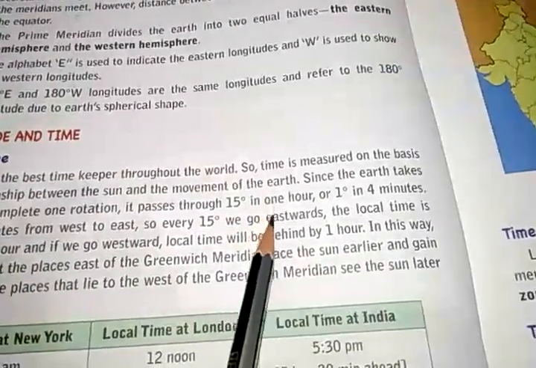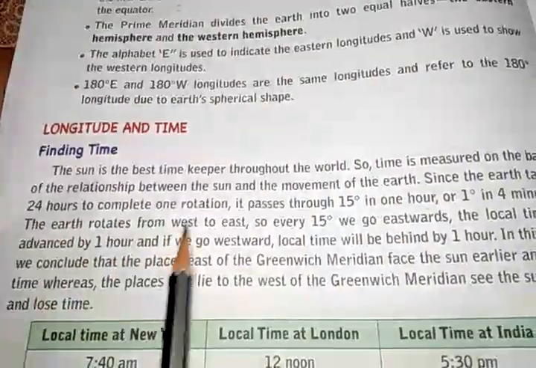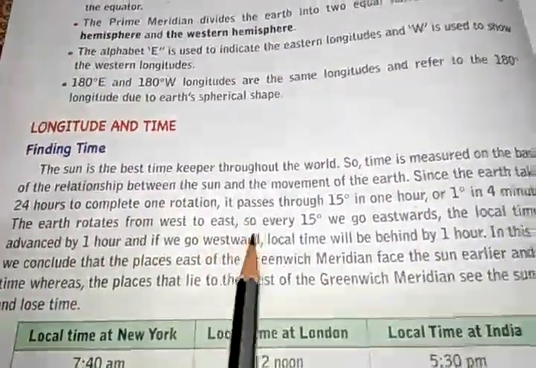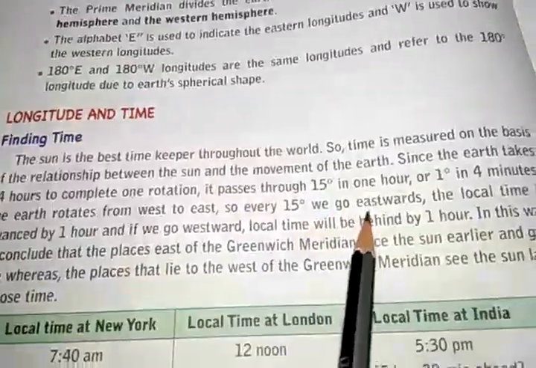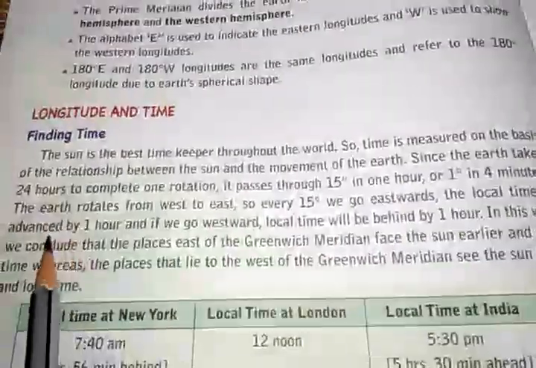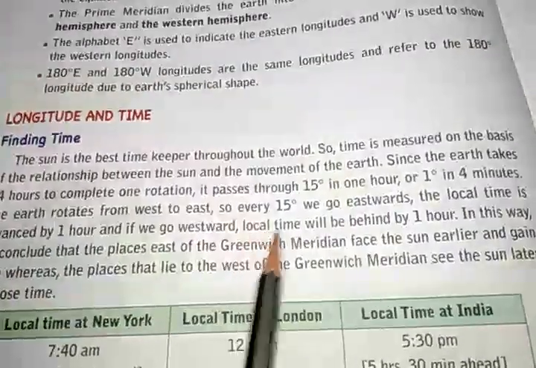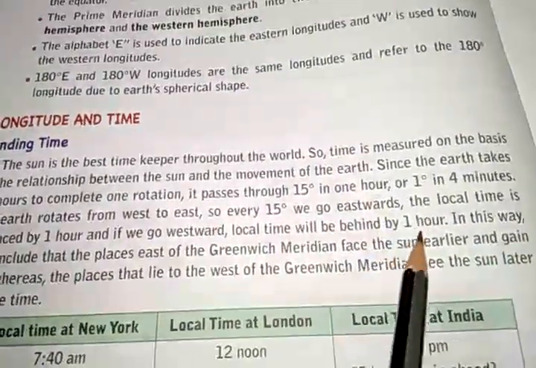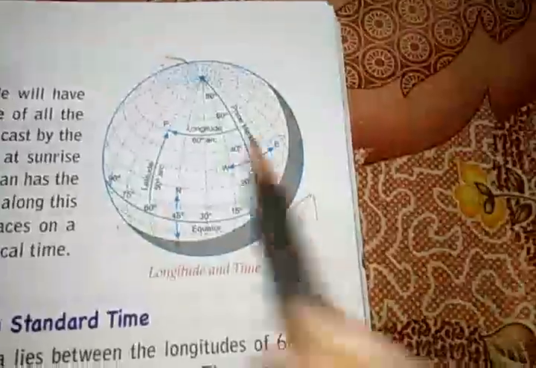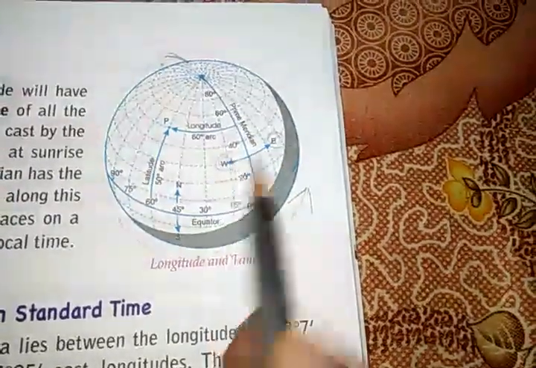So we will get 1 degree in 4 minutes. The earth rotates from west to east. So every 15 degree we go eastward, the local time is advanced by 1 hour, and if we go westward, local time will be behind by 1 hour. Okay, so that is east and west. This side is east, this side is west.